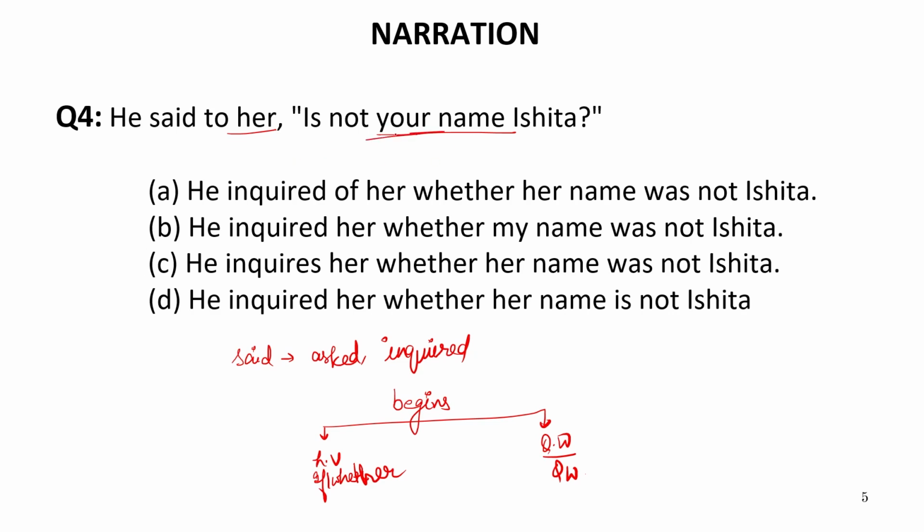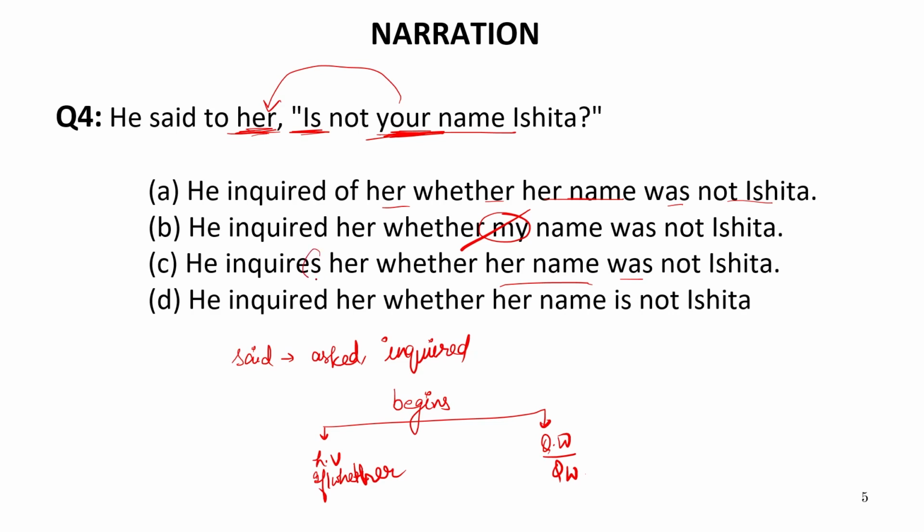Now it is your name given. So your name and the object is her. So your refers to the object case and this subject is a second person pronoun which changes according to the object. So he inquired of her whether her name, so your name will be changed to her name, was not Ishita. Now we know well that it is written is not. So is will be converted into was. Again, he inquired her whether my name. Now my name cannot come over here. Her name was not Ishita.